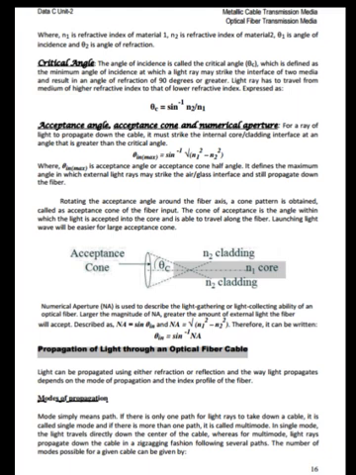The larger the magnitude of NA, the greater the amount of external light the fiber will accept. Described as seen in the equation here, it can therefore be written as theta in is equal to sine inverse of NA.